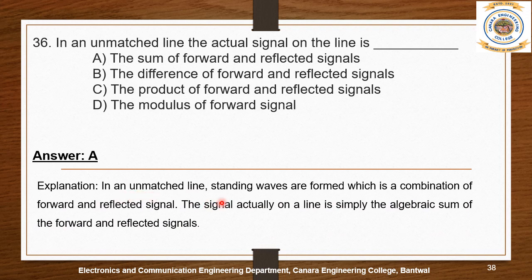In an unmatched line, standing waves are formed, which is a combination of forward and reflected signals. The signal actually on a line is simply the algebraic sum of the forward and reflected signals.